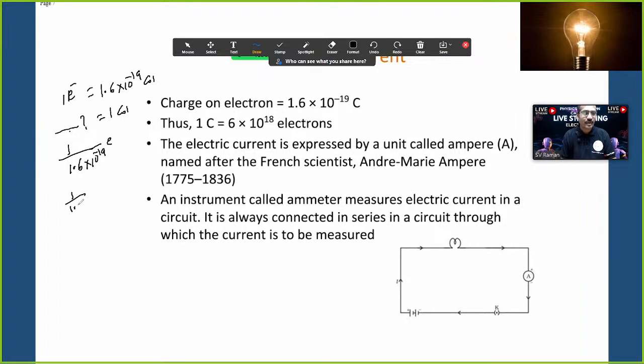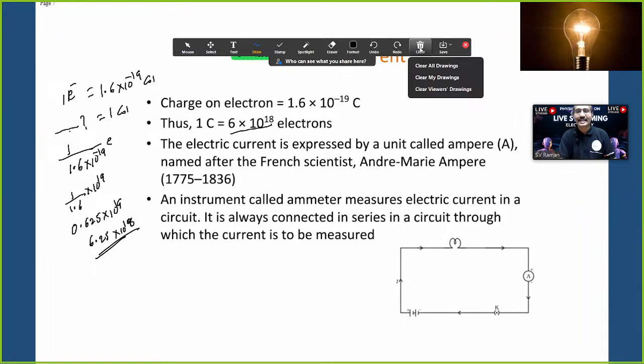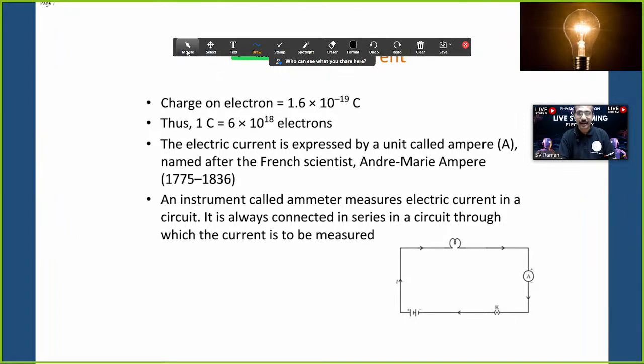So 1 by 1.6 into 10 to the power of minus 19, take it to the top, which is 10 power 19. So 1 by 1.6 we can make it as 0.625 into 10 to the power of 19. The best way to write is 6.25 into 10 to the power of 19. No, 18, one digit will be less. 6.25 into 10 to the power of 18. Generally 6 into 10 to the power of 18 electrons. Now electric current we can measure with a meter. Units are amperes.